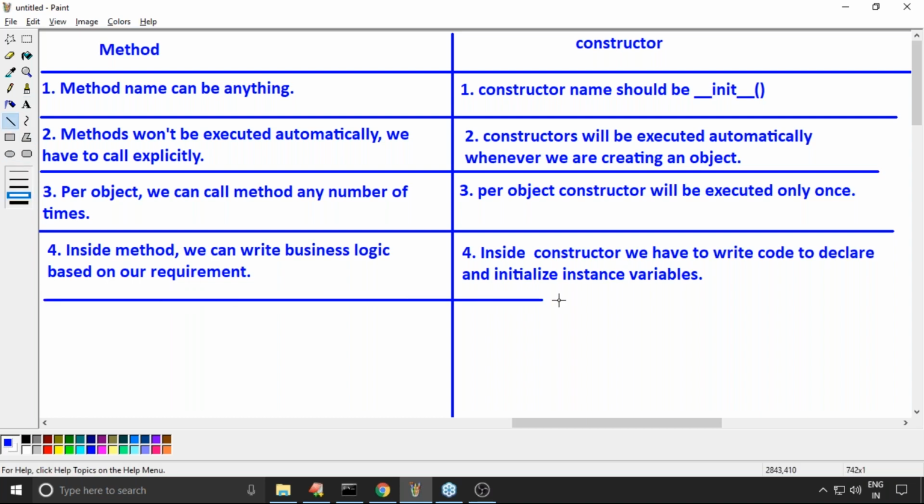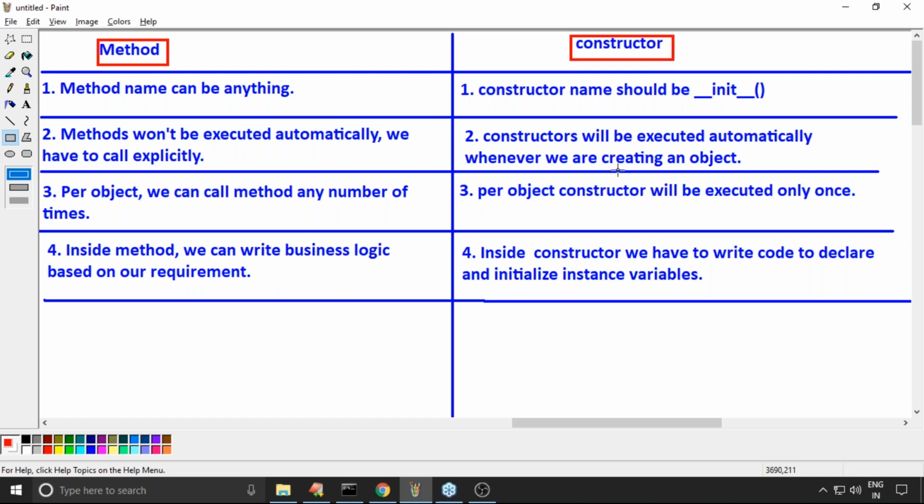Any doubt about this terminology? Can you please confirm what is the difference between method and a constructor? If any person is asking, can you please tell the difference between normal method and a constructor? These points happily you can include. Based on our programming requirement, we have to write the business logic inside a method. But inside a constructor, it's always a good programming practice to declare and initialize instance variable. Writing business logic inside constructor is not a good programming practice.